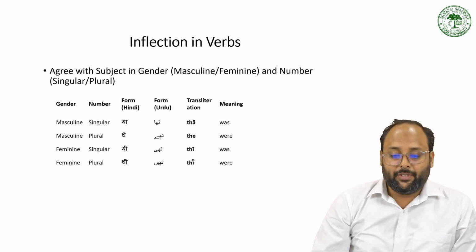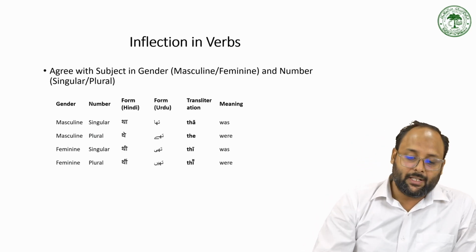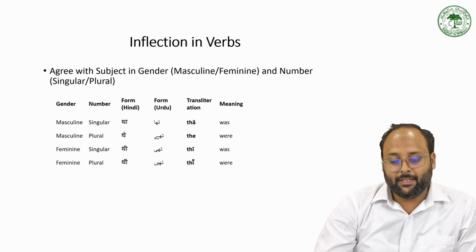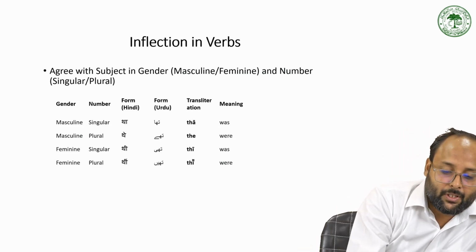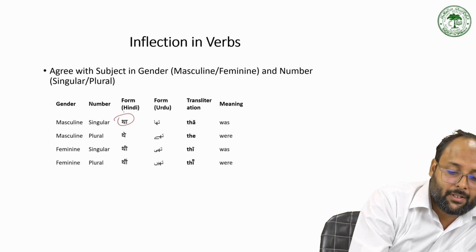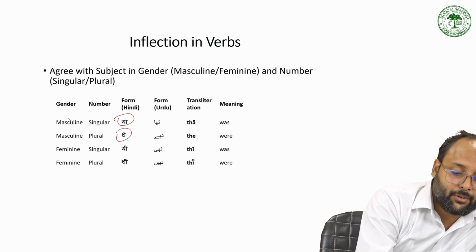So then in terms of gender, there is like था, थे, थी, and थीं. So for singular we have था, for plural we have थे in terms of masculine.